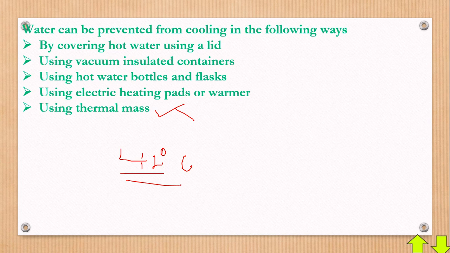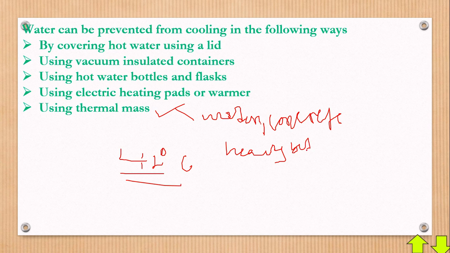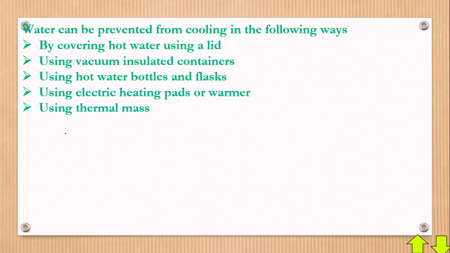Then also using a thermal mass. Now thermal mass, these are wooden or concrete, heavy bodies made to prevent heat loss. They are especially put in buildings to prevent heat loss. Thermal mass can be made out of wood. In fact, wood is put in the house to prevent heat losses.